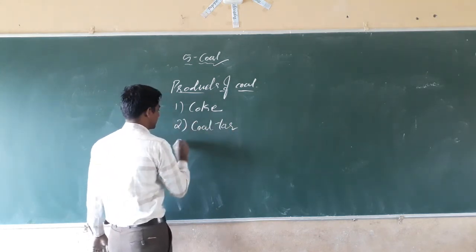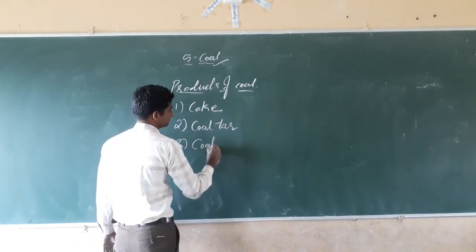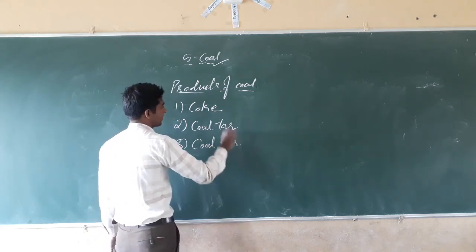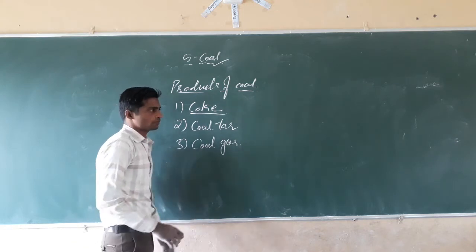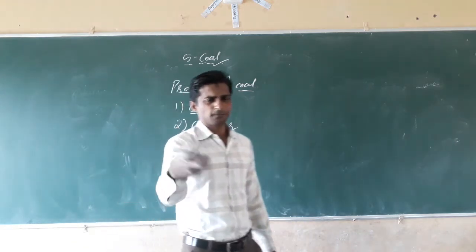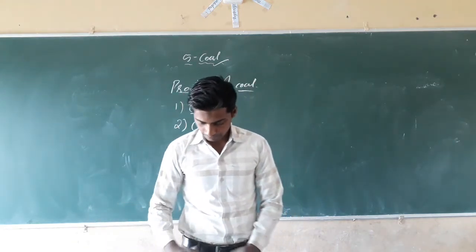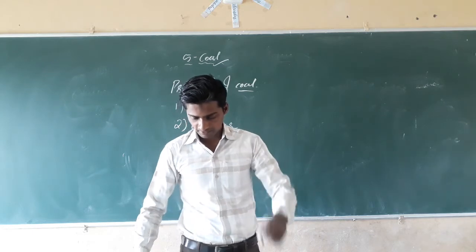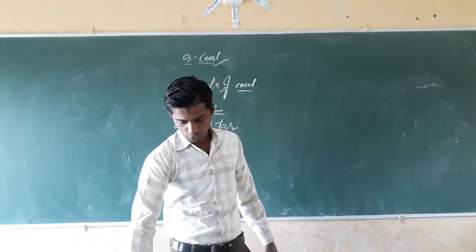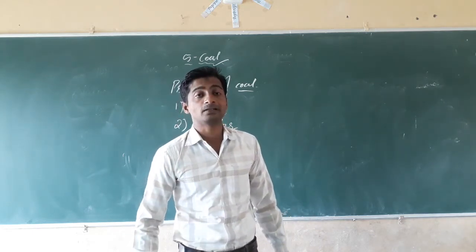Coal tar and coal gas. See, dear students, coke is a porous, tough, black substance. It is mostly a pure form of carbon.